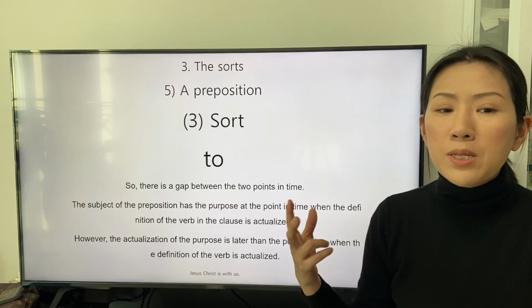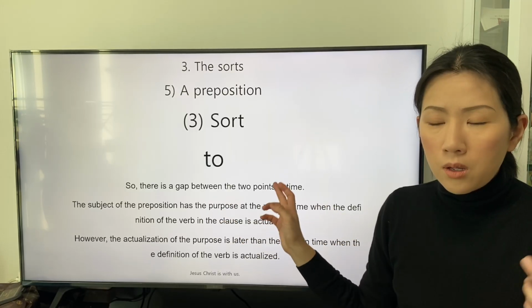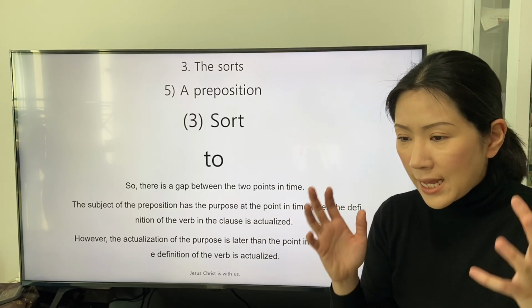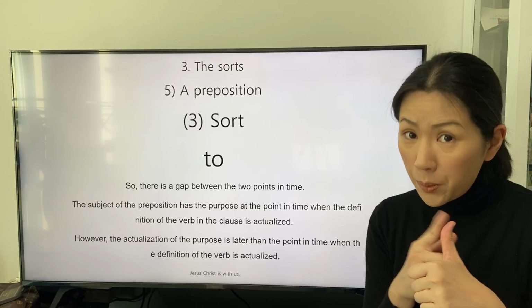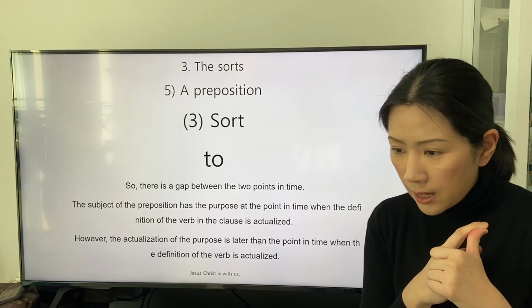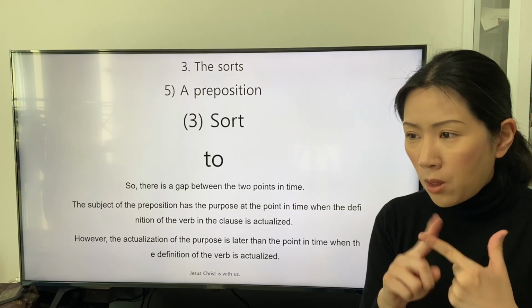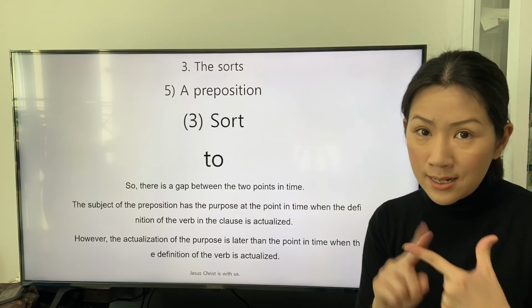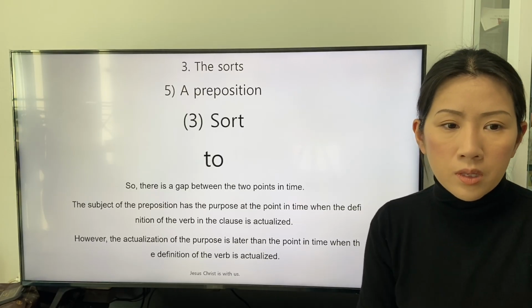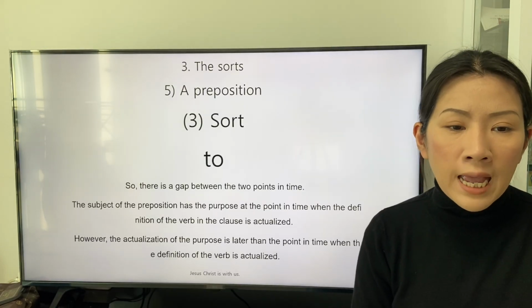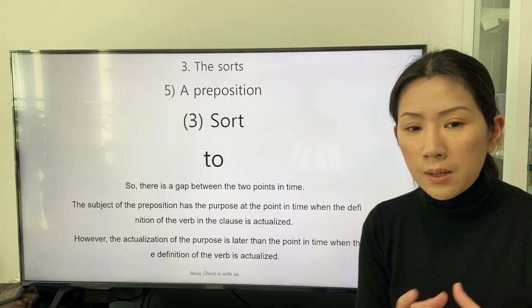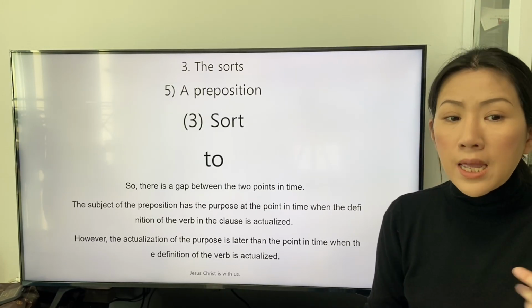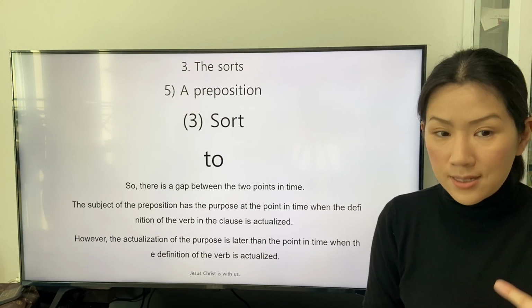So there is a gap between the two points in time: when the subject exists and has a purpose, and the point in time when the purpose actualizes for real. The subject of the preposition has the purpose at the point in time when the definition of the verb in the clause is actualized.